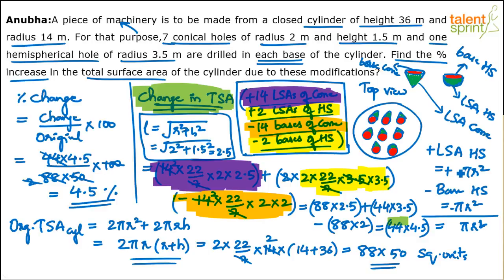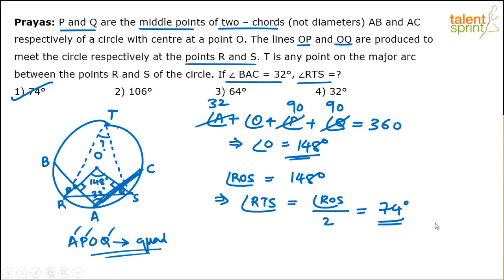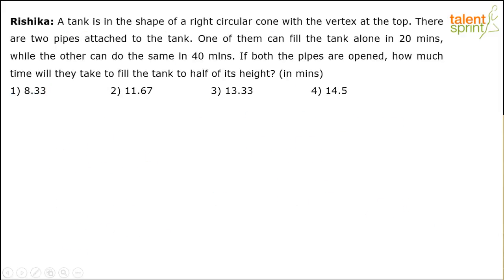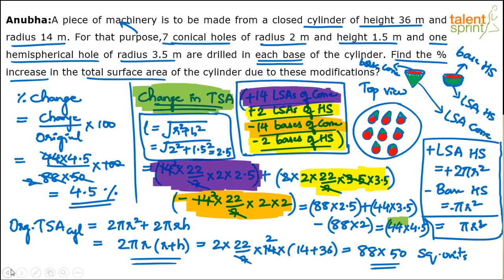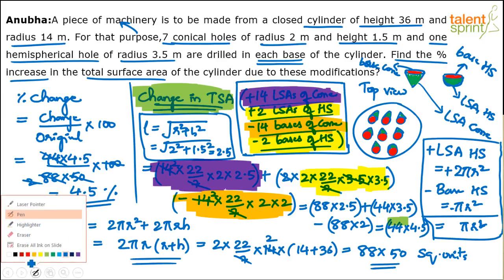Right, the lateral surface area of a hemisphere is 2 pi r square minus this pi r square. So 2 pi r square minus pi r square will give you pi r square. Finally, it will be pi r square. Right? Sorry. Yeah. So where else will we have changes?